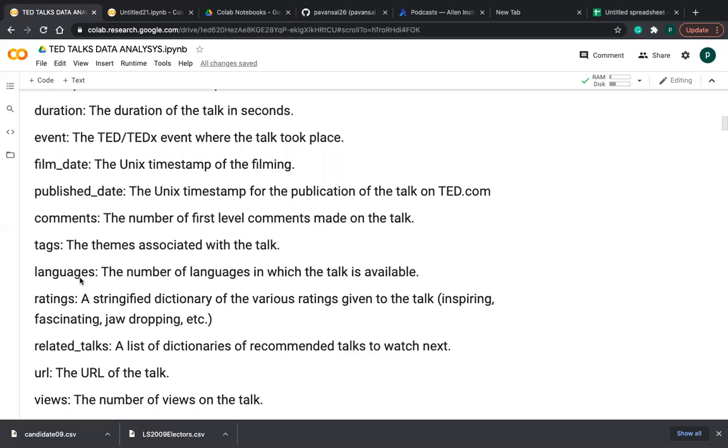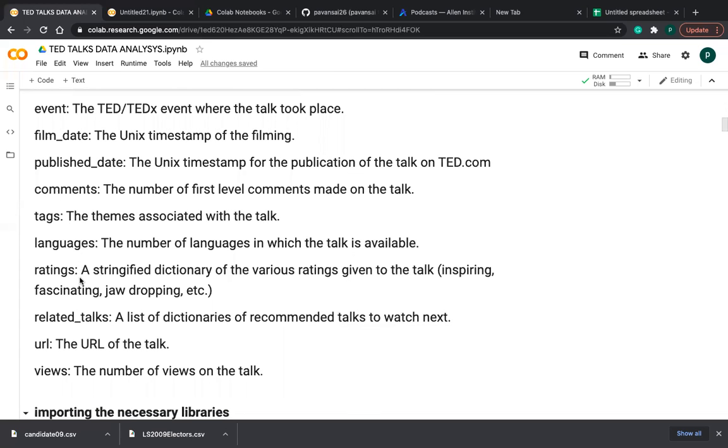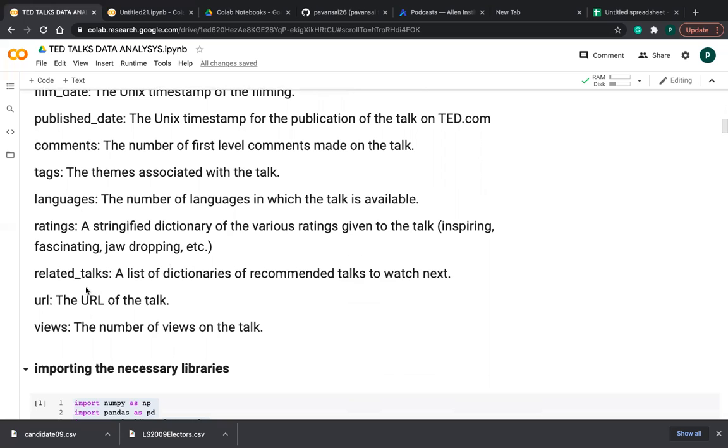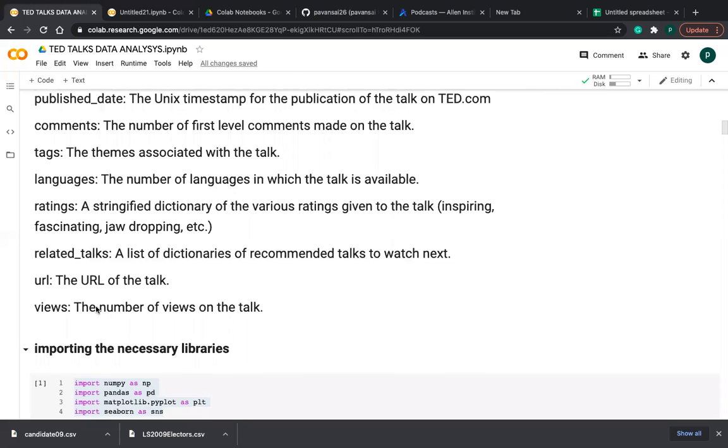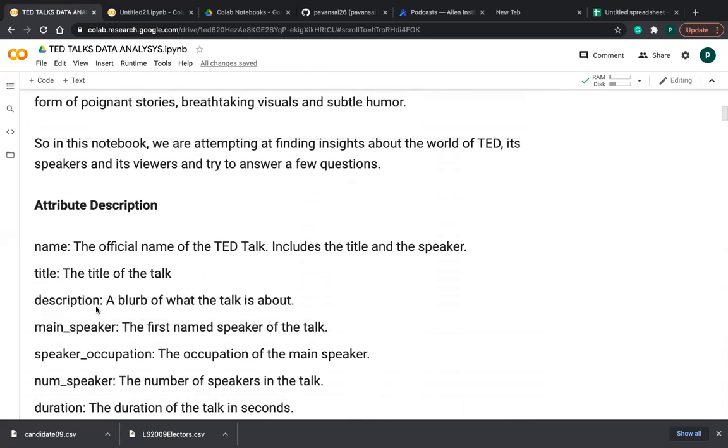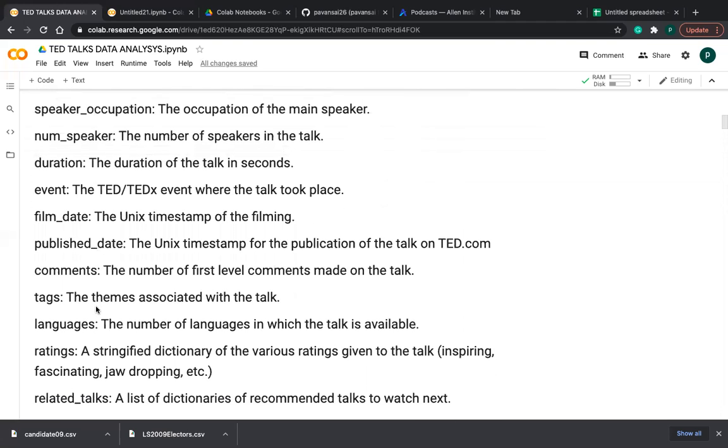And languages, in how many languages this talk is available. Ratings, see friends, it is in dictionary format, various ratings of these talks. Related talks, a list of dictionaries of recommended talks to watch next. See friends. URL means the URL of the talk, and views, the number of views on the talk. So this is the attribute description or data description also.